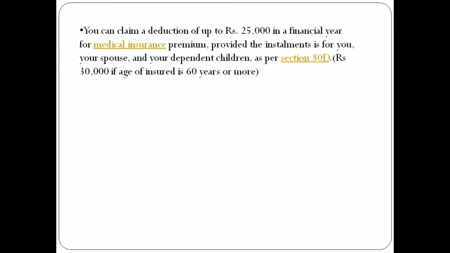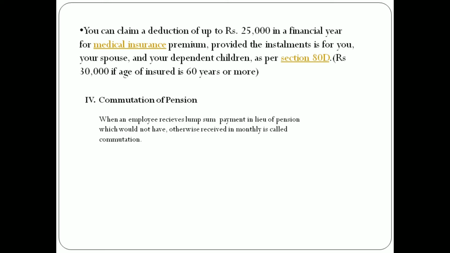And the next one is another component of salary, pension. How is the pension computed? The commutation of pension. When an employee receives a lump sum payment in lieu of pension, which he would otherwise have received monthly, it is called commutation of pension. When an employee receives a lump sum amount when he retires, rather than receiving monthly installments, that can be called commutation of pension.